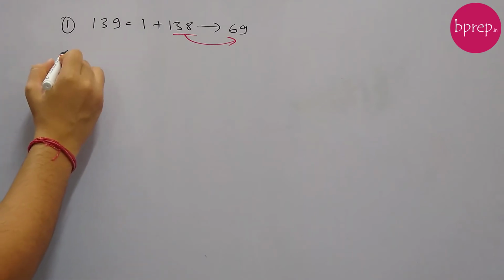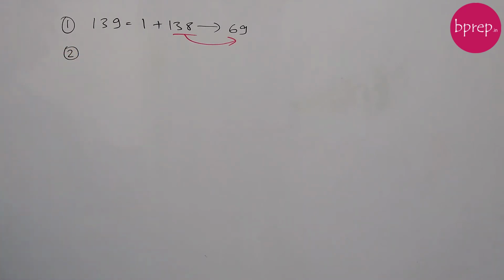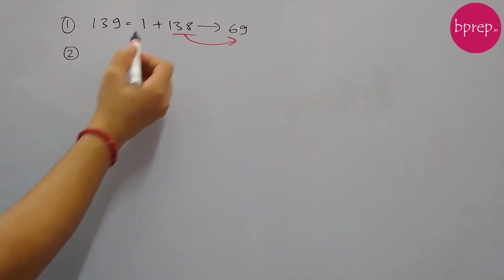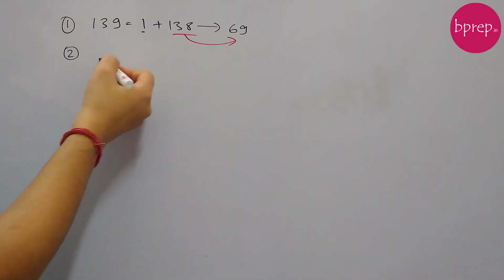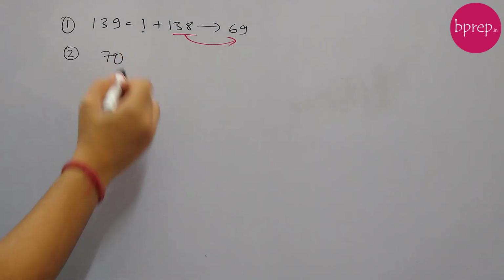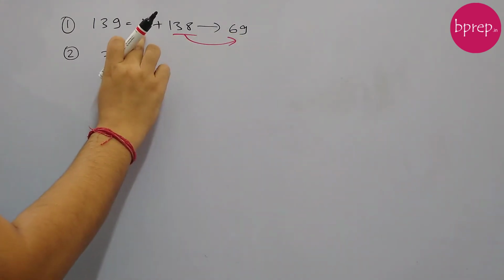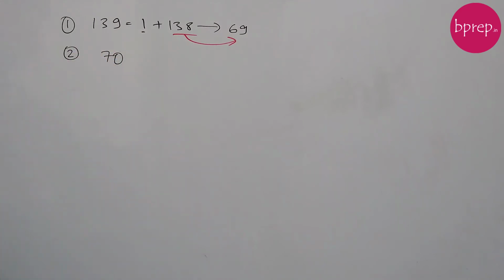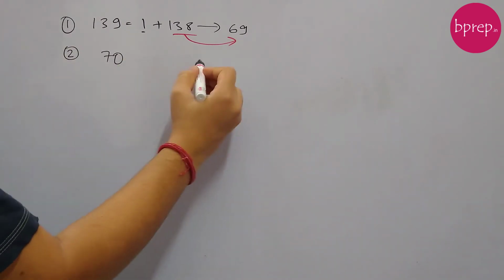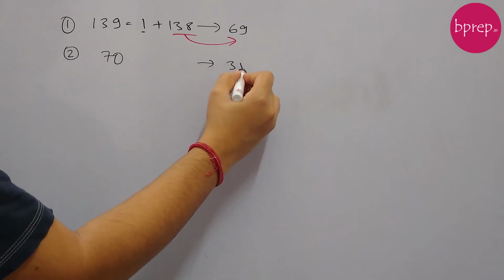Now see in the second round. From 69 matches we got 69 winners, and here is the one guy who directly got advanced to the second round. So in the second round we have a total of 70 players, 69 winners and one guy who directly got advanced to the second round. Now 70 players, how many matches will they play? This is an even number, so 70 players will play 35 matches.